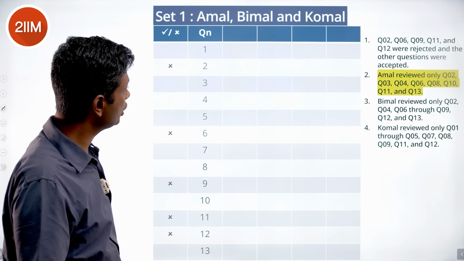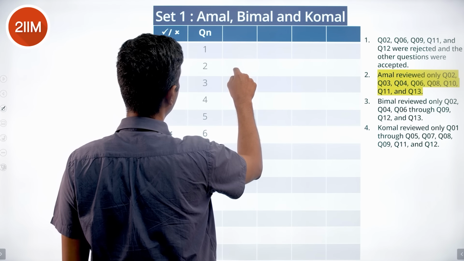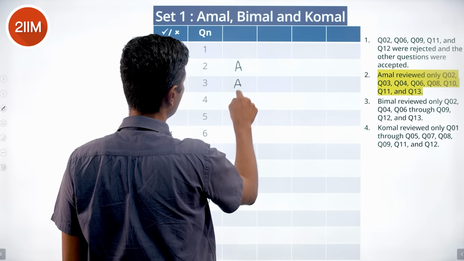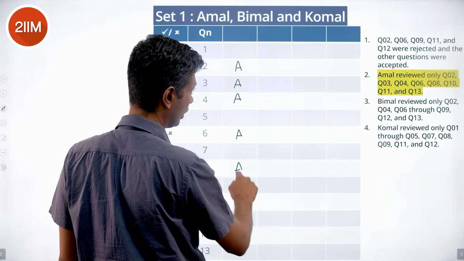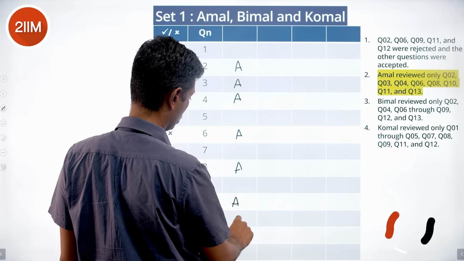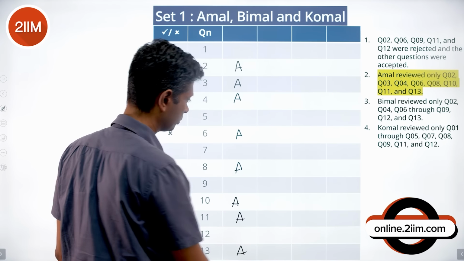Amal reviewed Q2, Q3, Q4, Q6, Q8, Q10, Q11 and Q13.